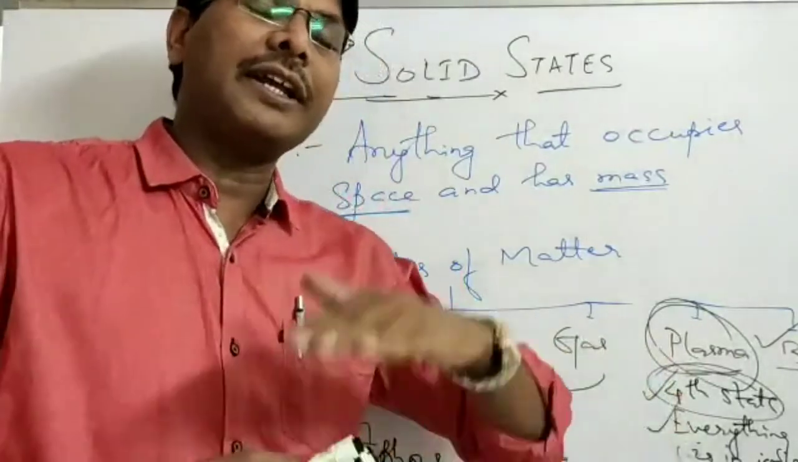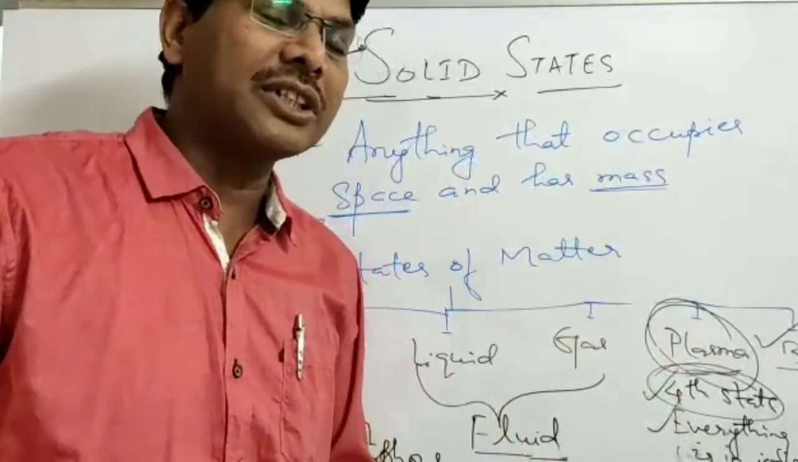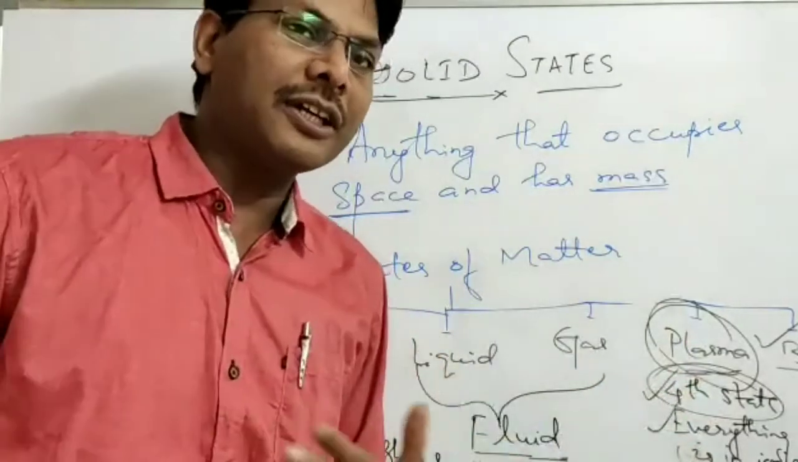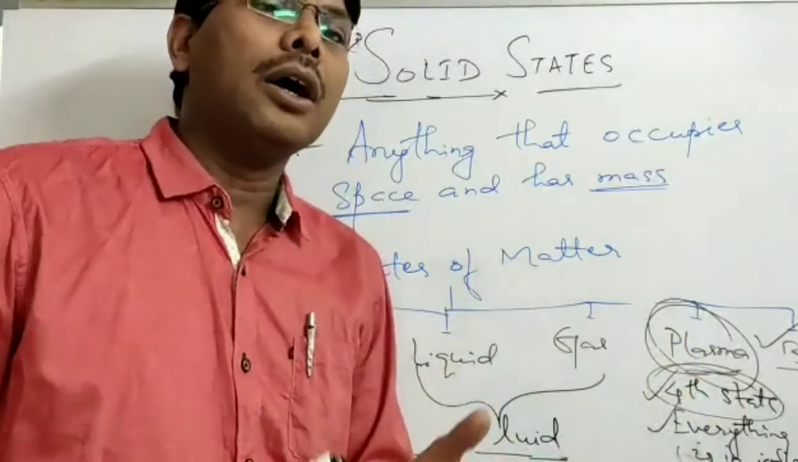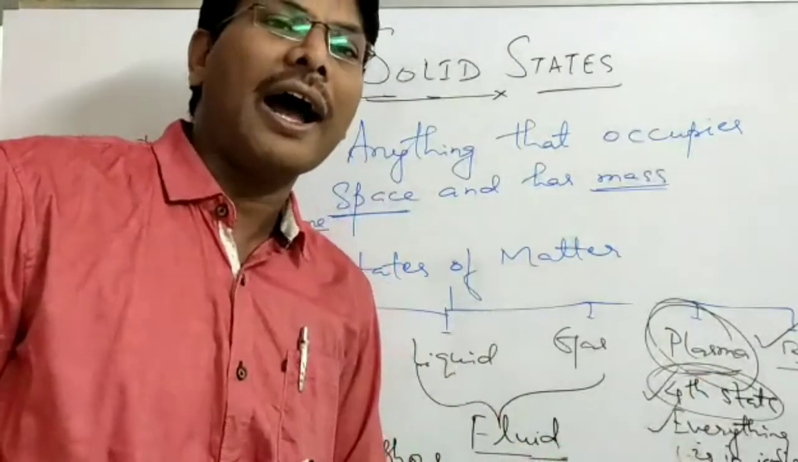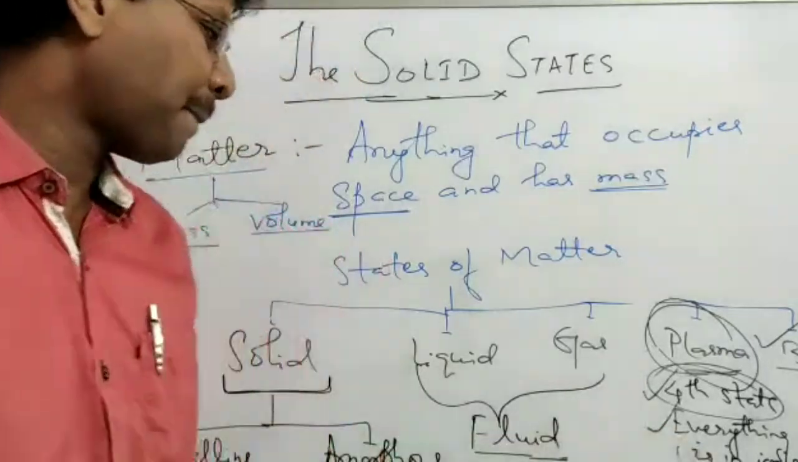It occurs at a very high temperature. The sun's core and star cores contain plasma. Everything is in an ionized state. The temperature is so high that the atom loses its electrons, so it becomes ionized. So you can find ions as well as electrons there.